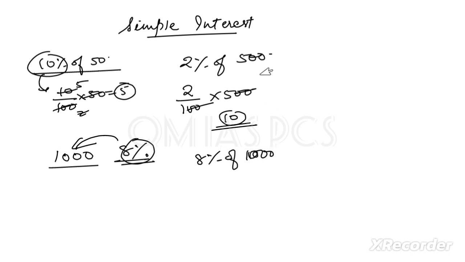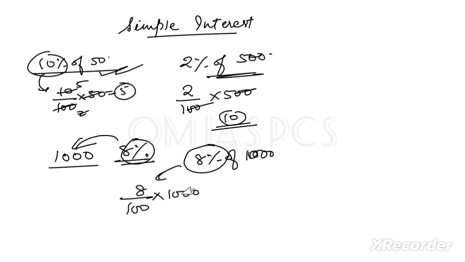This is similar to the earlier ones, right? So we write this 8% as a fraction. It will be 8 by 100 multiplied by 1000. The zeros will be cancelled out, it will be 80, and 80 will be our simple interest, that is our interest. Is it clear? Okay, so understand this one.